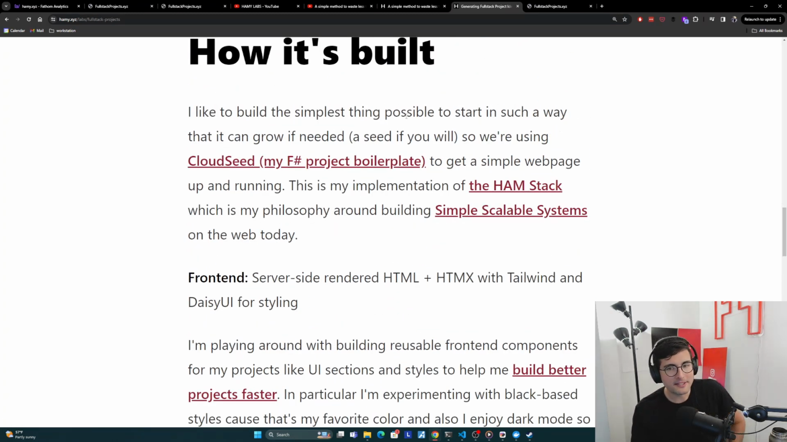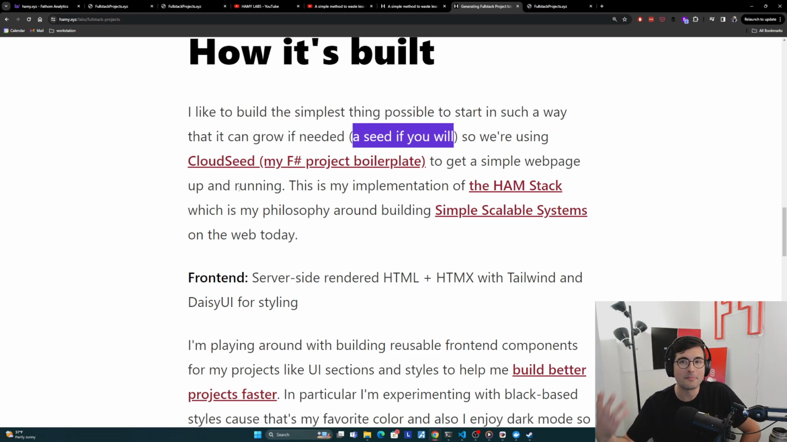So, I like to build the simplest thing possible to start, in such a way that it can grow if needed. And I would consider this a seed, and how I think most concepts grow in real life. And so we're using Cloudseed, my F# project boilerplate, for this to get a very simple web page up and running. This is an MVE. The whole point of an MVE is to do the simplest, stupidest thing fast, so you can get early feedback and kill it or move on.